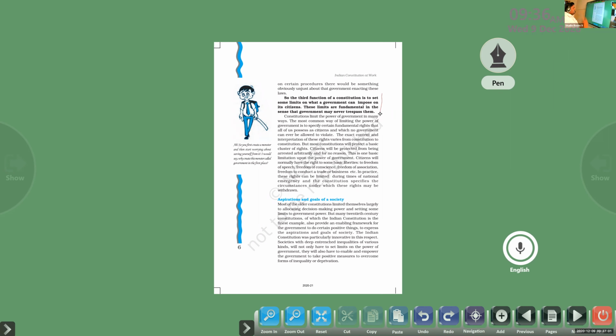Okay, so listen here. This is the third function of the constitution: to set some limits on what a government can impose on its citizens. So limitations are there. Clear or not? The government cannot take such decisions that create problems for the well-being of the citizens, for example related to culture and food habits. No government is able to take such decisions.